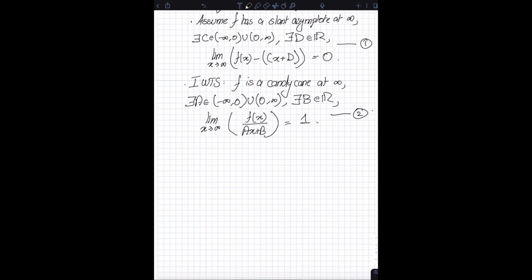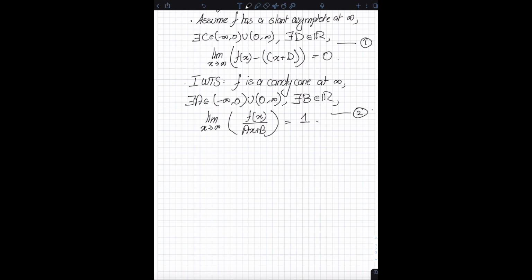Okay, so the first thing that I have to do is figure out what my a and b will be, because I need to state what my real number a and real number b are. In order to do that, the first thing I'm going to say is let c and d, to be more precise, let c be a non-zero real number and d be just any real number. Let c and d be real numbers that satisfy condition 1.